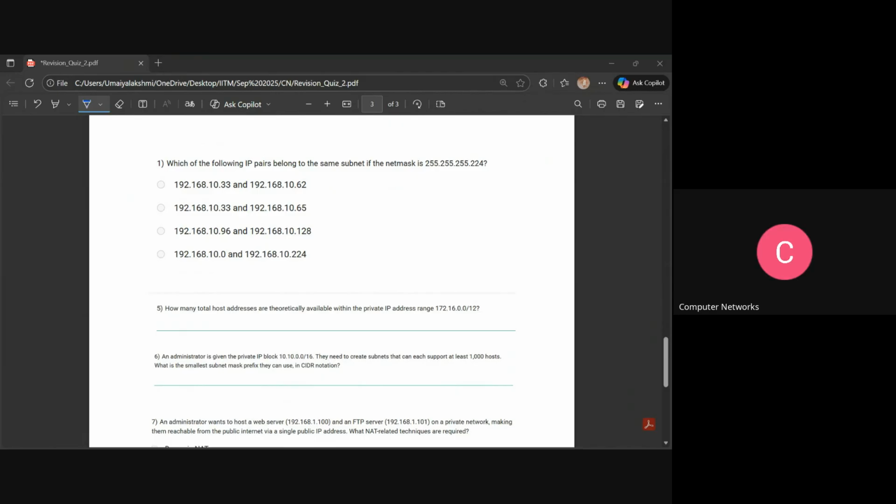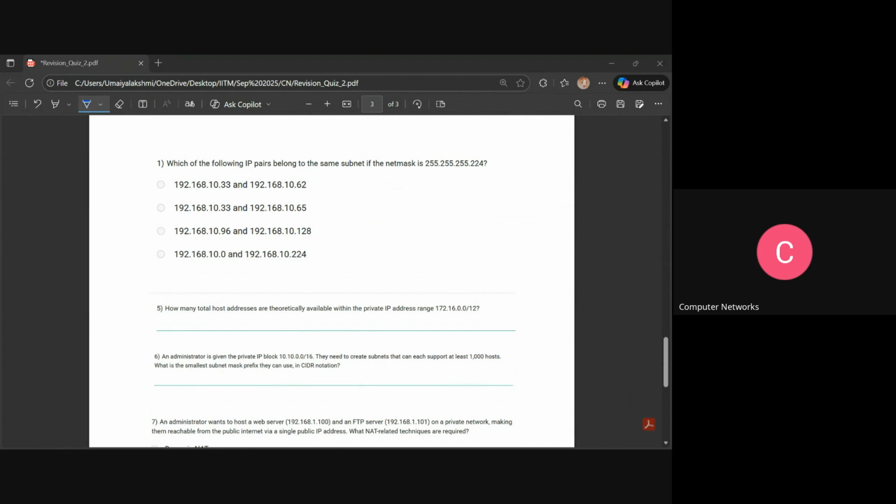Okay, so others, any guess? Ma'am, I did not understand. Could you repeat the reasoning of how we arrived at the solution, the subnet mask and all? Fine, I'll tell you. Here they have given the net mask, and we have to find a pair.